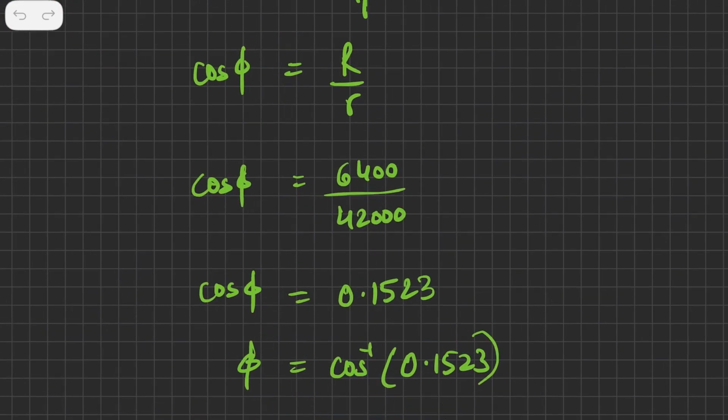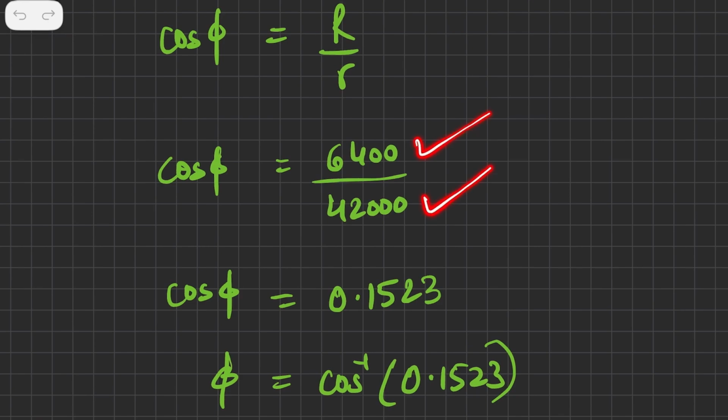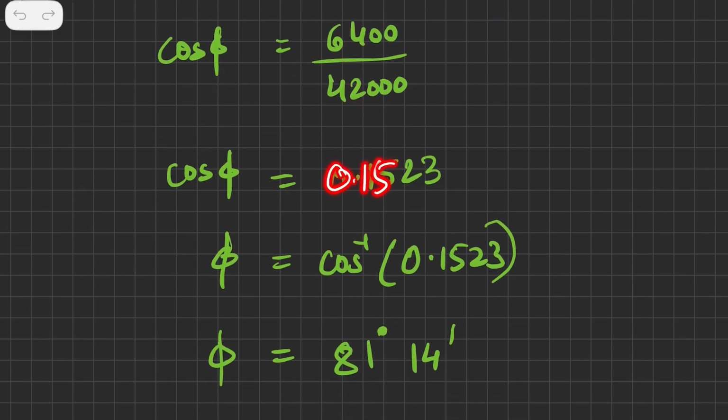I'll put the value. So 6,400 kilometers, this is 42,000 kilometers. Since both are in kilometers, we need not worry about the units because the unit will get cancelled out. Once you cancel this out, you will get a number called 0.1523. So this number you are going to get.